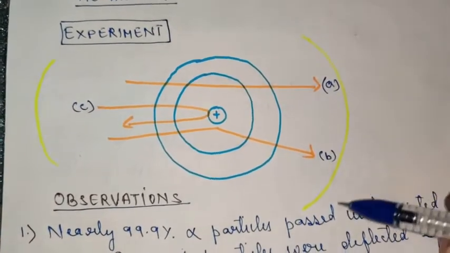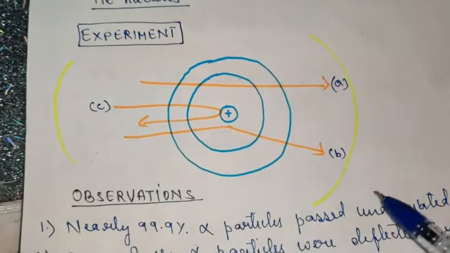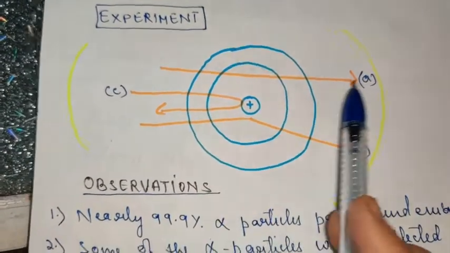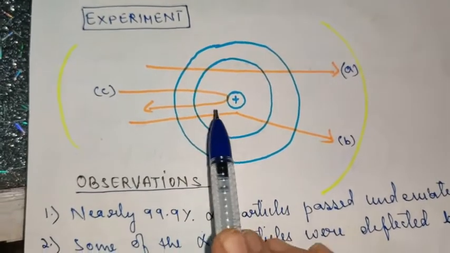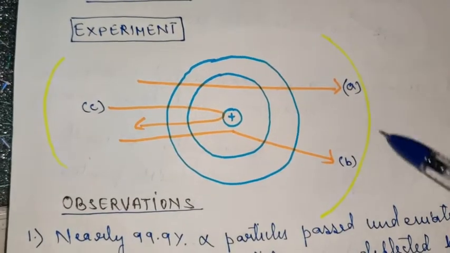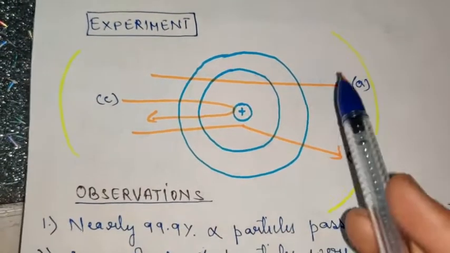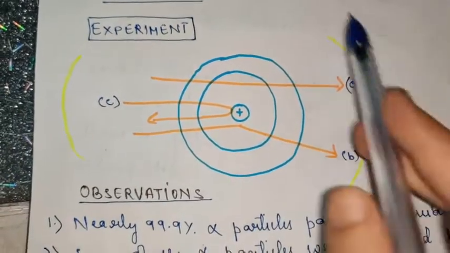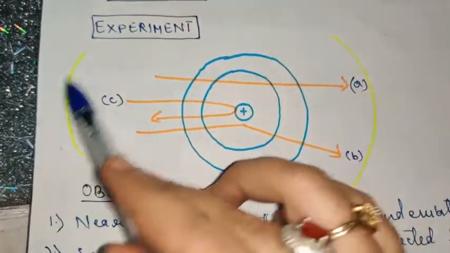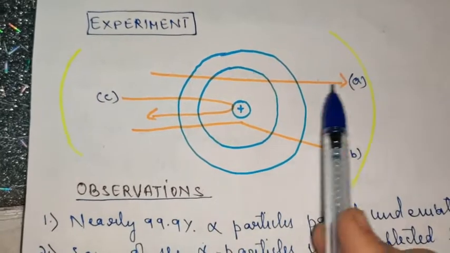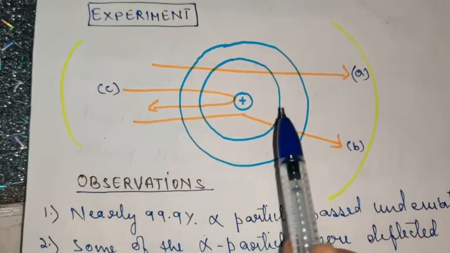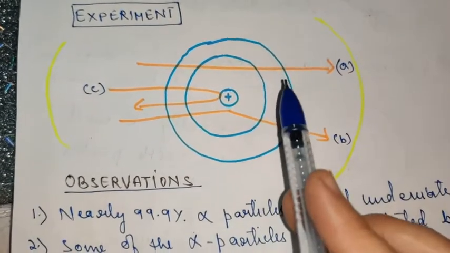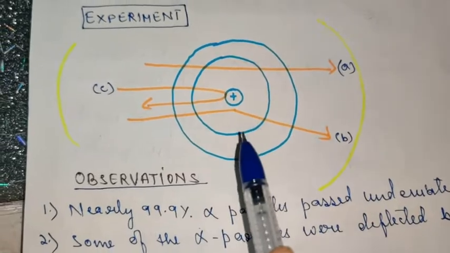You can see the green lines mentioned here. This is to make you understand how the behavior was studied. The behavior was studied with the help of the glow produced on the fluorescent substance. While carrying out this experiment, it was surrounded with the fluorescent substance, so that when the rays strike this substance, the glow or some pattern can be observed, which could help him observe the experimental setup.